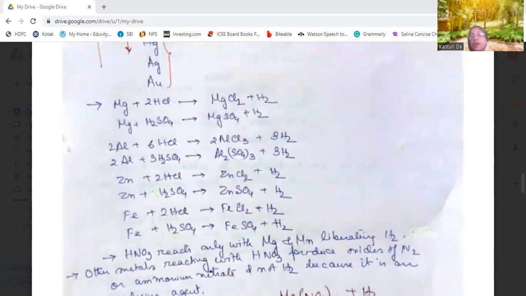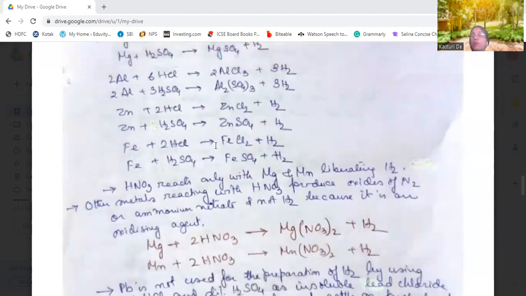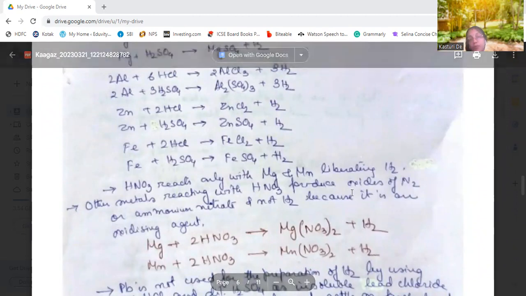Zinc with hydrochloric acid, zinc chloride and hydrogen. Zinc with sulfuric acid, zinc sulfate and hydrogen. Iron with HCl forms FeCl2 and hydrogen. Fe plus H2SO4 gives us FeSO4 plus H2.